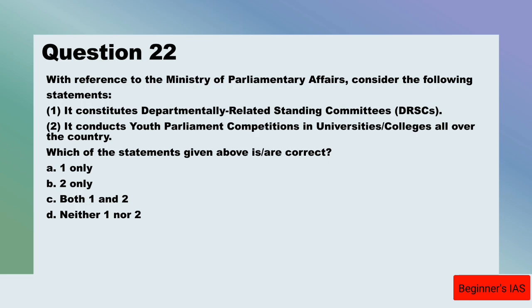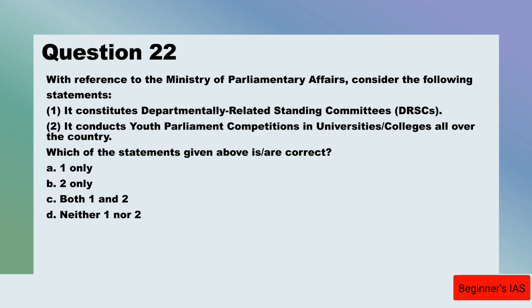What about statement number 2? Yes, statement number 2 is right. For strengthening the roots of democracy, discipline and tolerance, and for enabling the student community to have intimate knowledge of the working of Parliament, the ministry conducts youth parliament competitions in the schools of the government of the National Capital Territory of India, Kendriya Vidyalayas and Navodaya Vidyalayas, and universities and colleges all over the country.